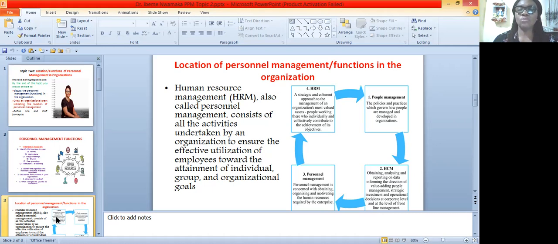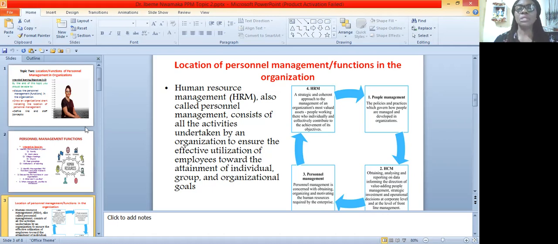So the human element is trying to help the organization achieve its goal, and the organization, on the other hand, will still help the human elements satisfy their personal needs, because each and every one of them has a need. As they are helping, the organization will not neglect their own needs, because a dissatisfied worker will never perform to his or her optimal level. So that is basically that.